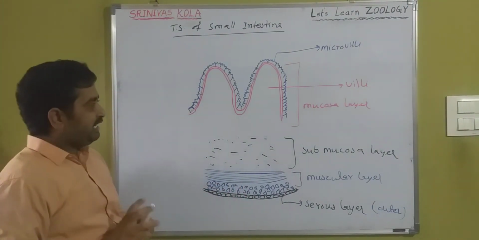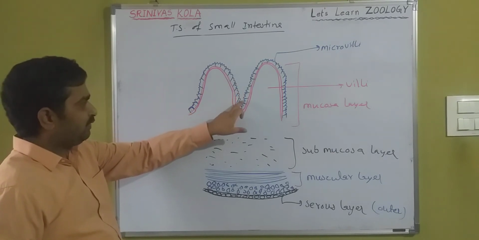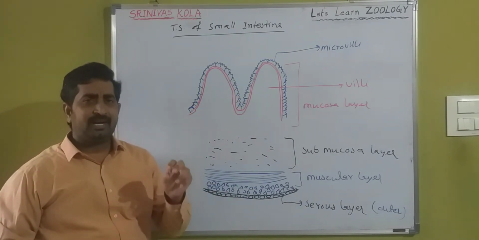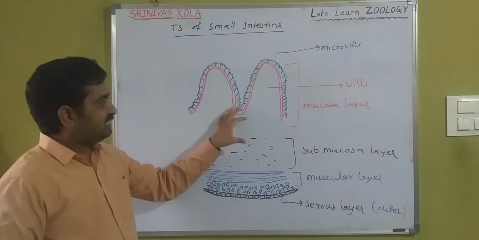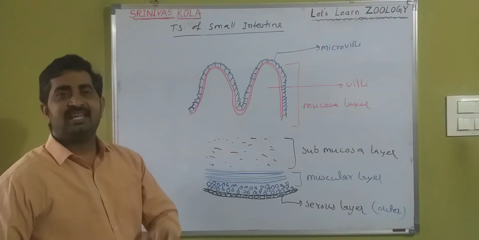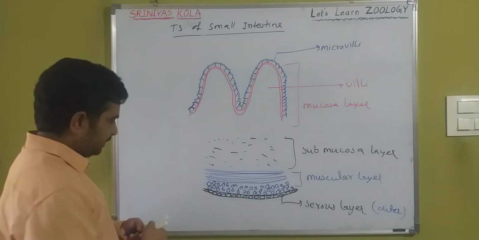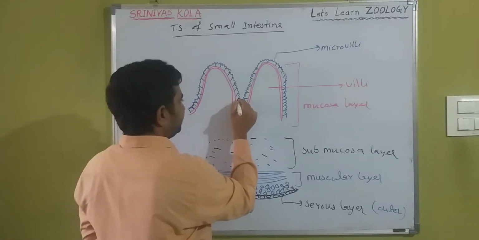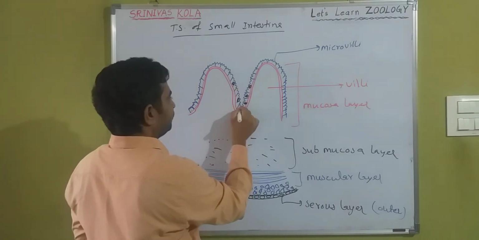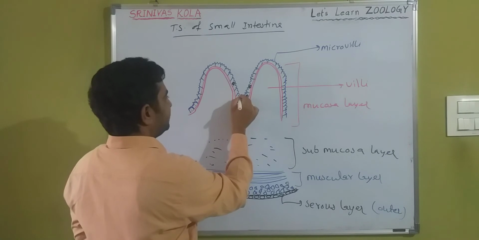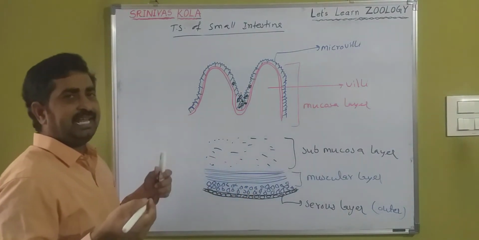Okay. So in the deeper region of the microvilli there are different cells, which are glandular cells. These glandular cells are called crypts of Lieberkühn. Here there are different types of cells, and it is actually a tubular part. Crypts of Lieberkühn is a tubular part.